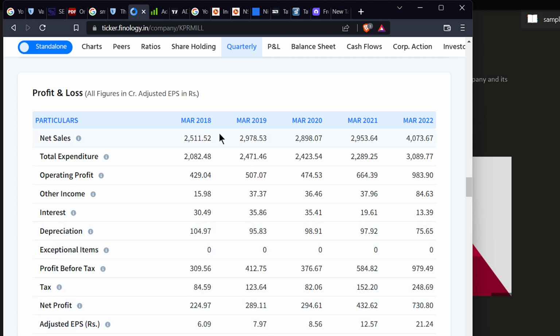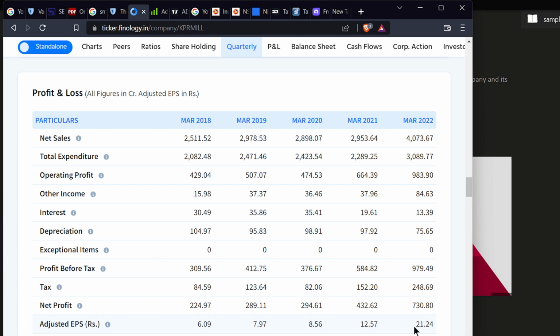It means if you bought one share you have got a profit of 7.97 per share. For example, if you have 1000 shares, at the end of the year you could have got 8000 profit. Like that. In 2022, the EPS is 21.24 per share, so you are earning 21.24 rupees. If you have bought 1000 shares of that company, you will have 20,000 extra.